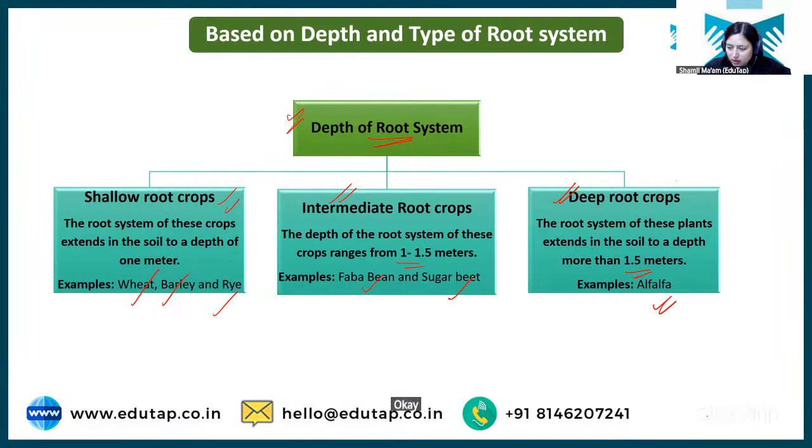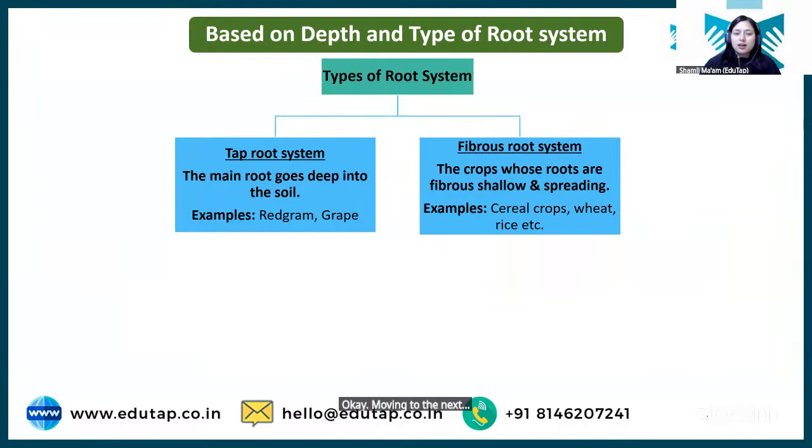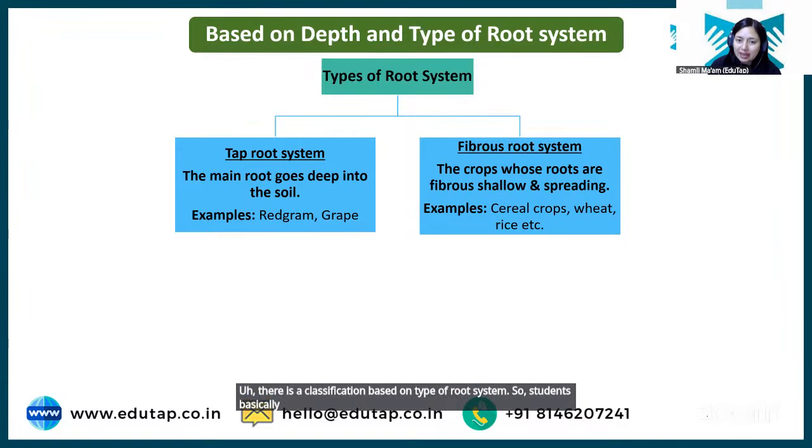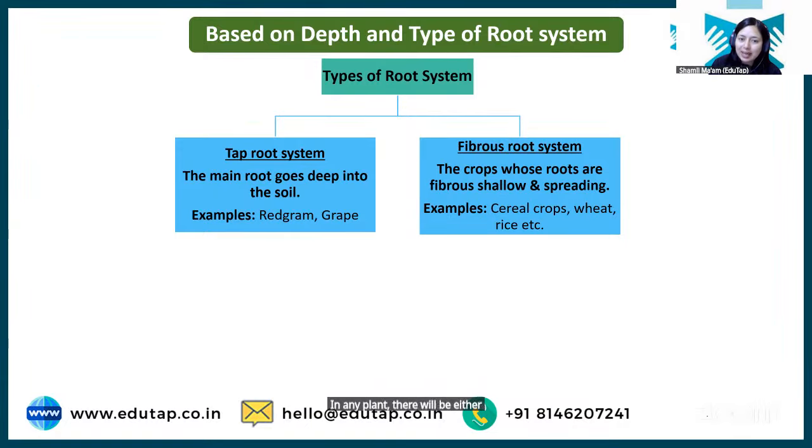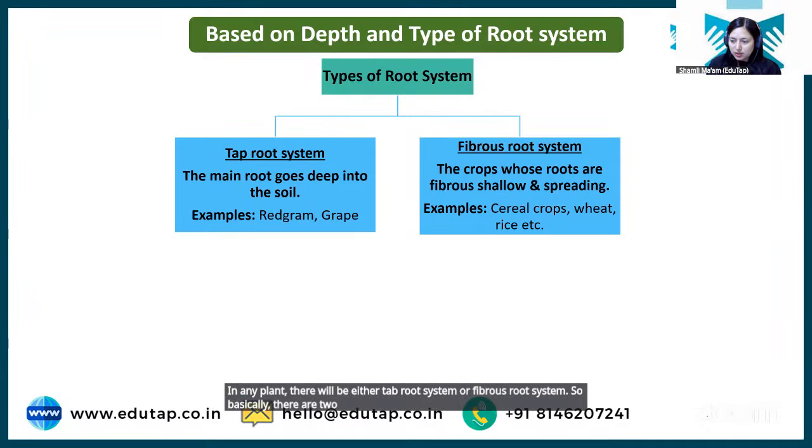Okay. Moving to the next, there is a classification based on type of root system. So students, basically, in any plant, there will be either a taproot system or a fibrous root system. So basically, there are two types of root system. Either there will be taproot or there will be fibrous root system.